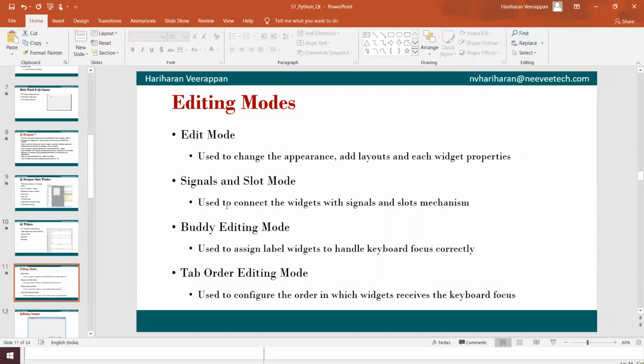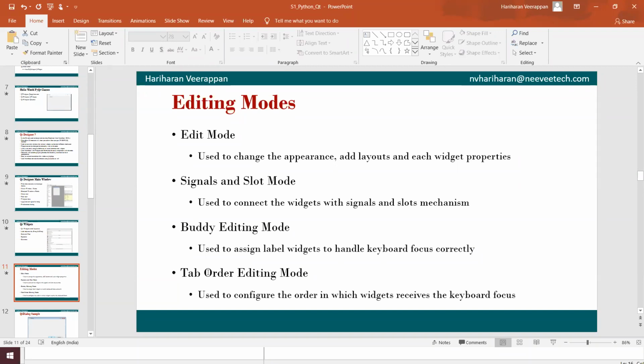Yes. And we have buddy editing mode, which is used to assign labels to the widgets so that keyboard focus can be handled correctly.